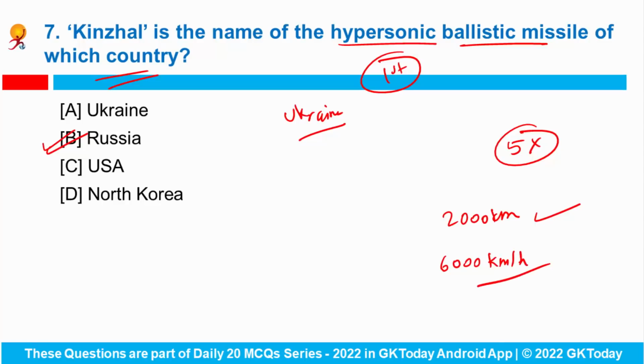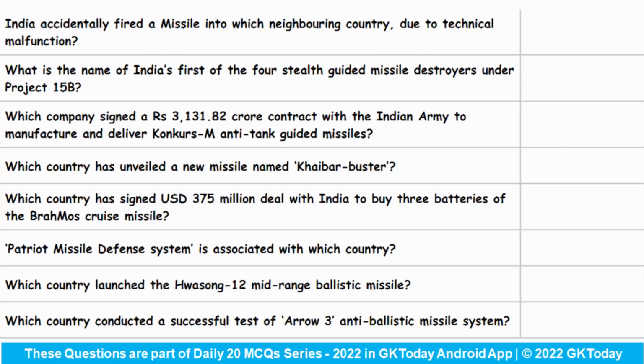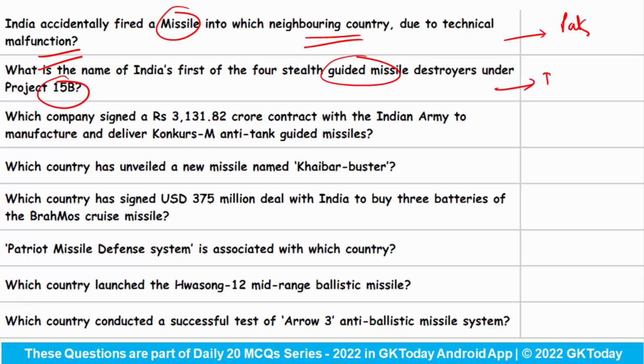Okay. Now talking about some of the important missiles. India accidentally fired a missile into which neighboring country due to technical malfunction? So we hit Pakistan due to technical problem. What is the name of India's first of the 4 stealth guided missile destroyers under Project 15B? So the first in this series was INS Visakhapatnam.